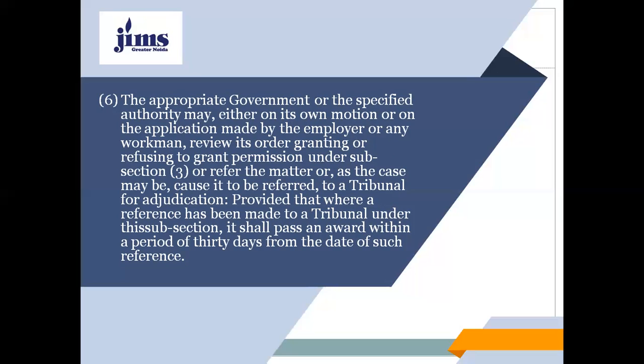So the appropriate government or the specified authority, either on its own motion or on application made by the employer or the workman, can review the order granting or refusing the permission under subsection 3.